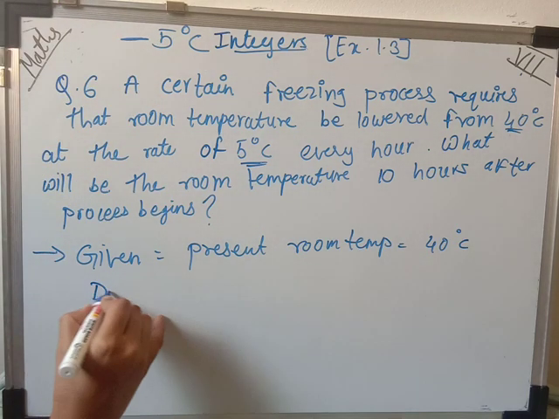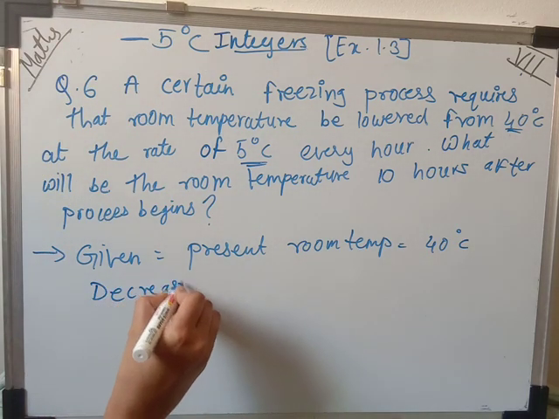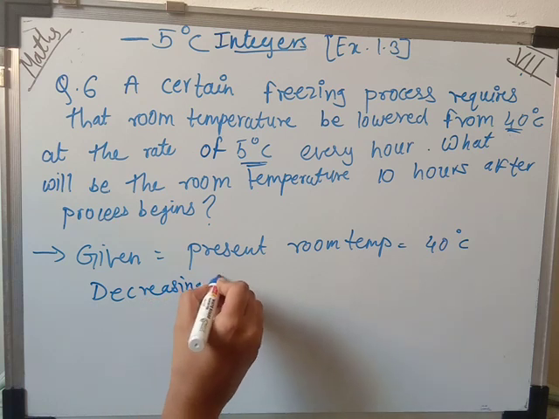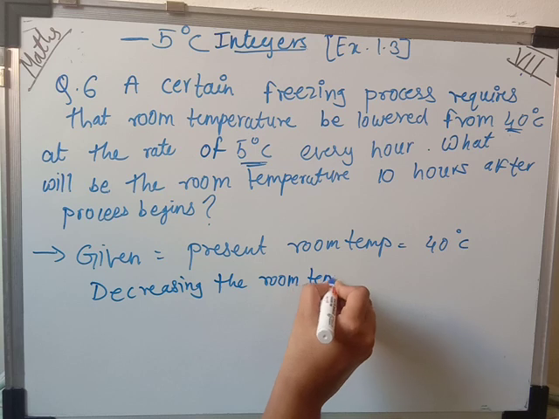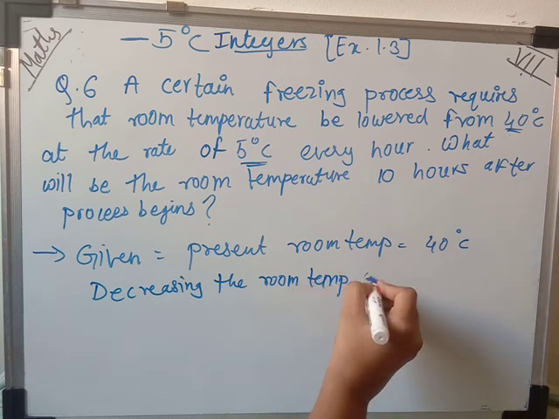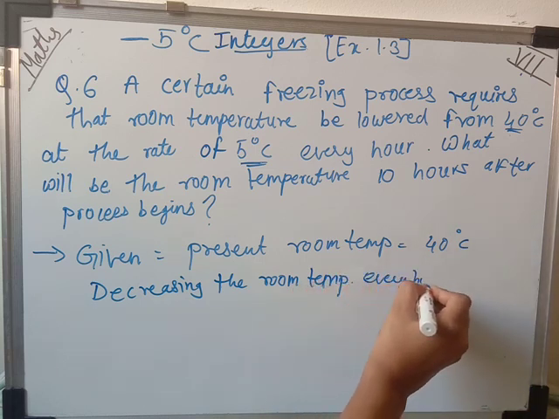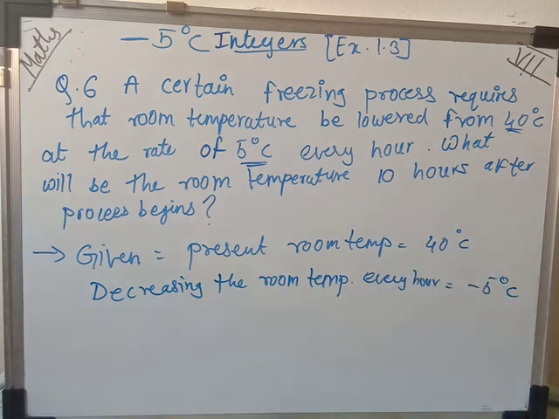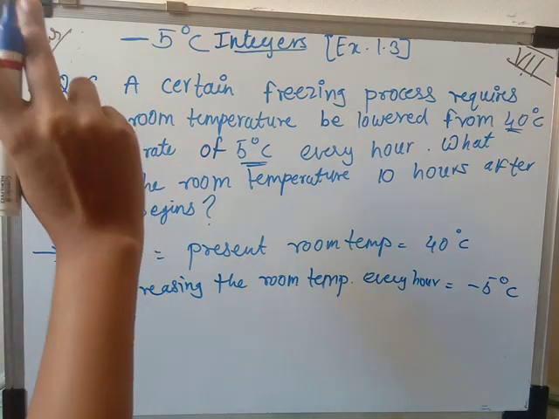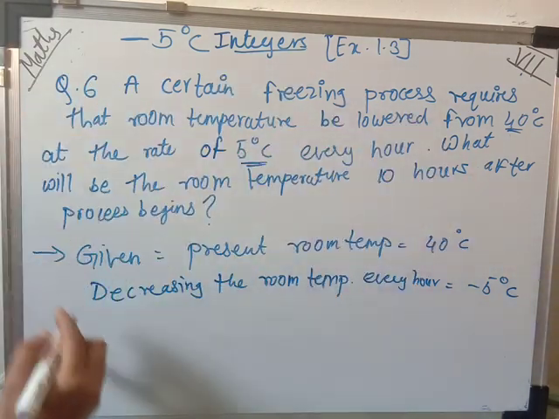So decreasing the room temperature every hour, meaning after 1 hour, is minus 5 degrees Celsius. Now we have to find out the room temperature after 10 hours.